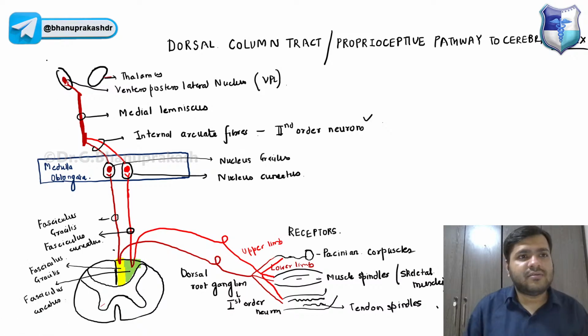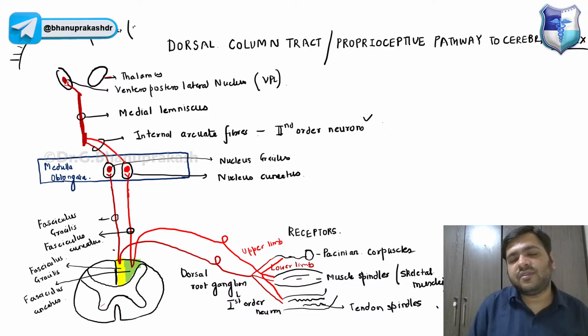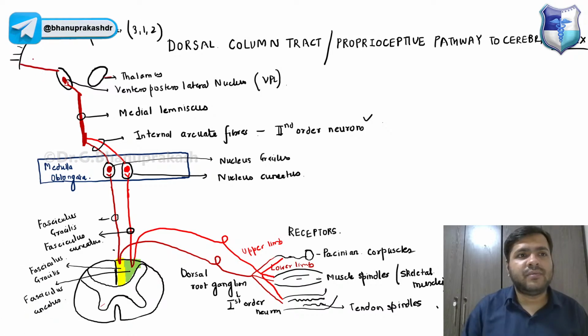And from here, guys, you already know they will try to reach the sensory cortex, that is area 3, 1, and 2, right? And these fibers will be radiating over here like this.